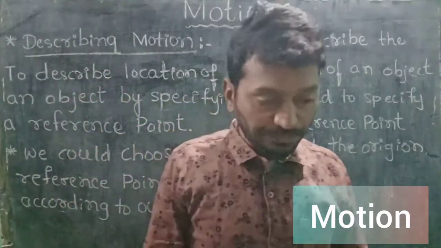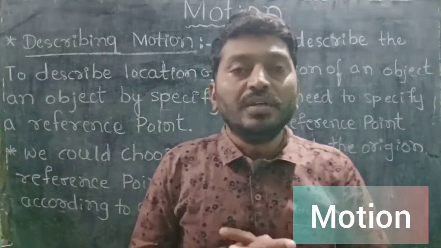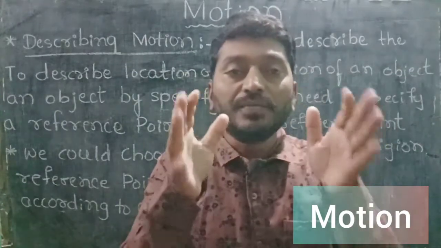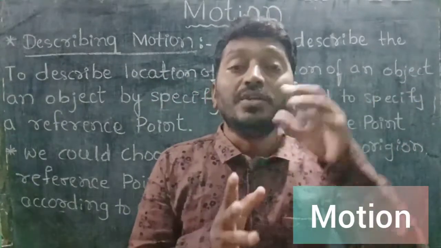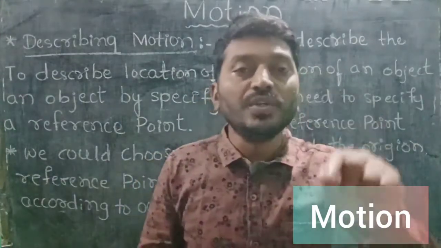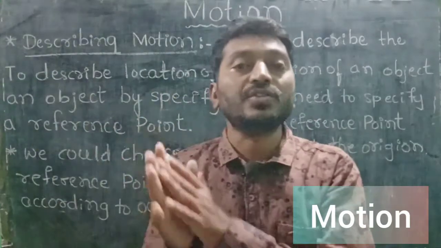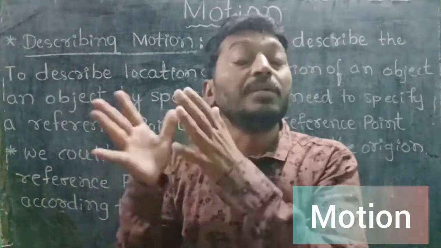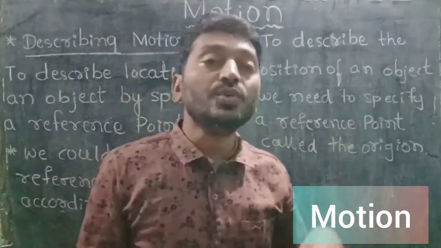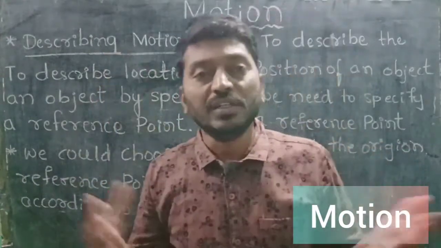For example, in a village there is one school. How do you say where the school is? If someone asks where the school is, your answer should include one reference point. The school is near the bank. So in this example, the bank is the reference point for the school. In this way, we represent or describe motion in our day-to-day life.